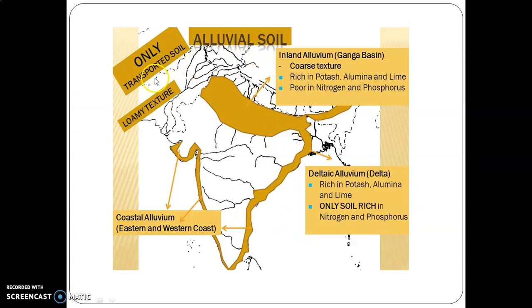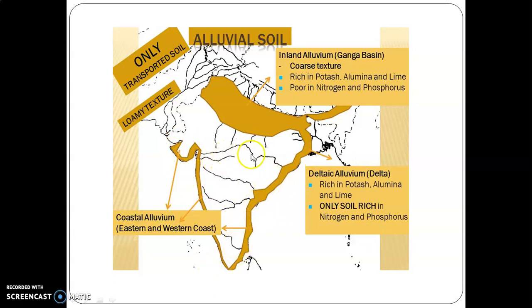Now see here, different types of alluvial soil on the basis of location. Inland alluvial soil is found in the Indo-Gangetic plain, northern plain, UP, Bihar, Punjab, Haryana. And what is the color of inland alluvial soil? Yes, yellow in color. Deltaic alluvial soil is found in Paschim Banga. What is the color of this soil? Yes, yellow in color. And the last, coastal alluvial soil, is found in the western coastal plain and eastern coastal plain.